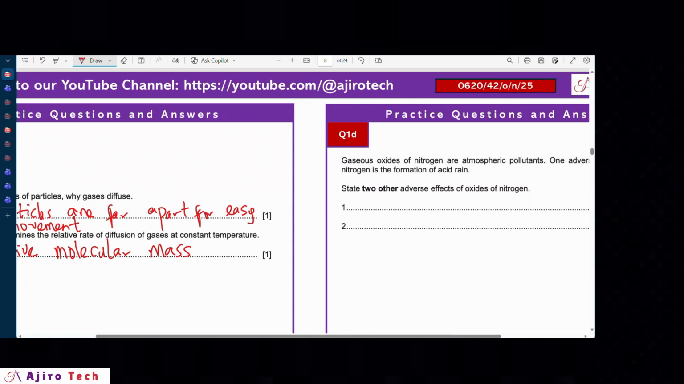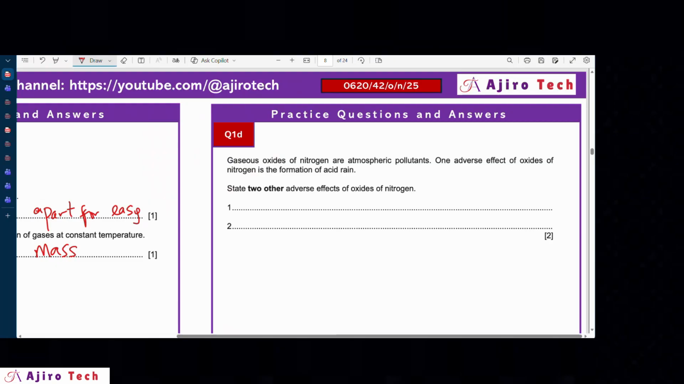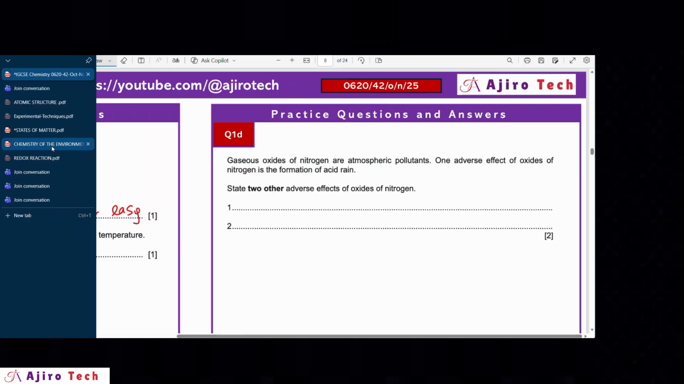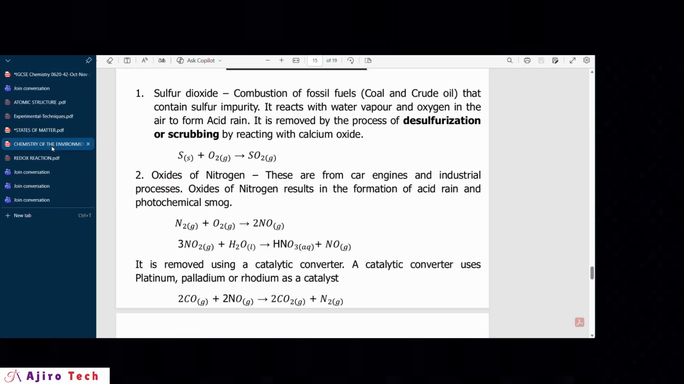All right, so we go to the next one here. It says gaseous oxides of nitrogen are atmospheric pollutants. One adverse effect of oxides of nitrogen is the formation of acid rain. Give two other adverse effects of oxides of nitrogen. Now, this is under chemistry of the environment. So I'm going to share the slide I have here. You can see oxides of nitrogen. These are from car engines. When nitrogen in the air reacts with the oxygen in the air at very high temperatures, that is how you form the oxides of nitrogen.